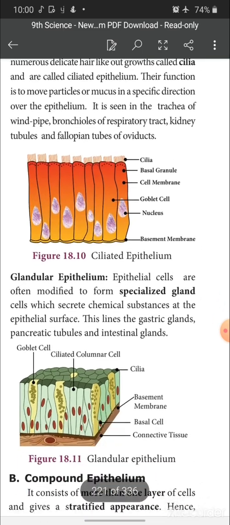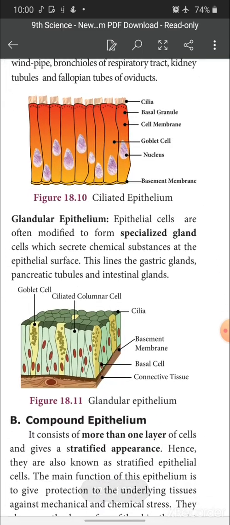Next one is glandular epithelium. Epithelial cells are often modified to form specialized gland cells which secrete a chemical substance at the epithelial surface. This lines the gastric glands, pancreatic tubules and intestinal glands. Okay, so epithelial cells are sometimes modified to form specialized gland cells. Gland means what? Secrete something. So these epithelial gland cells secrete some chemical substance at the epithelial surface.